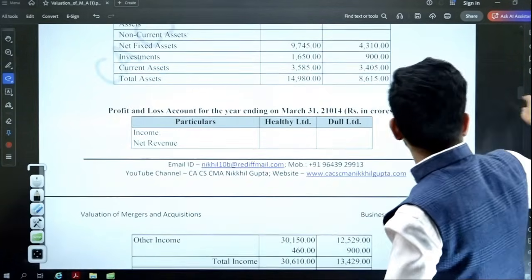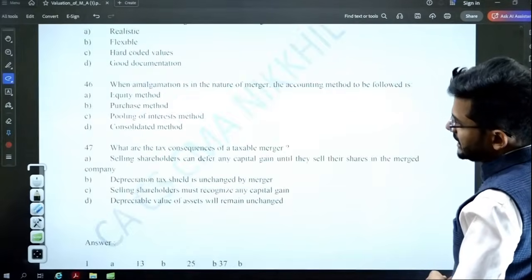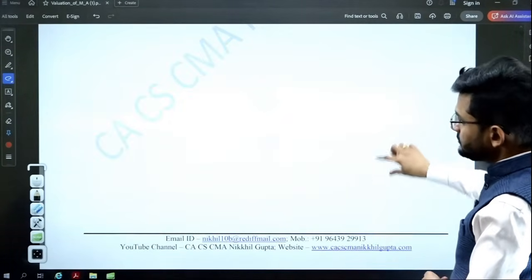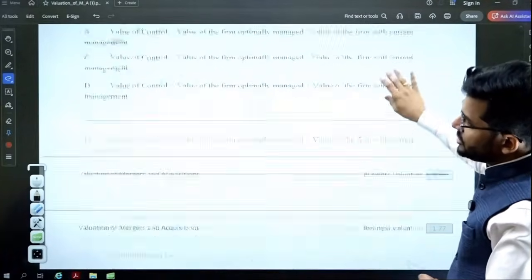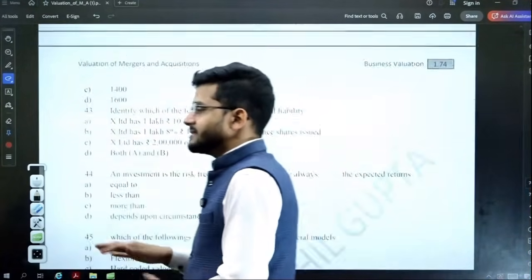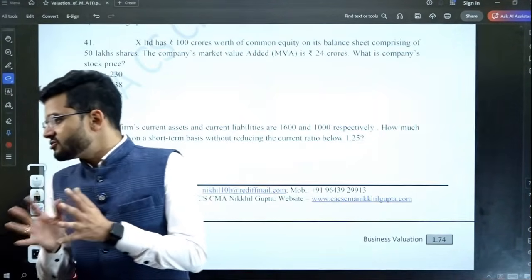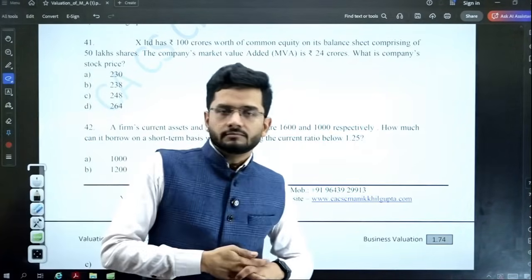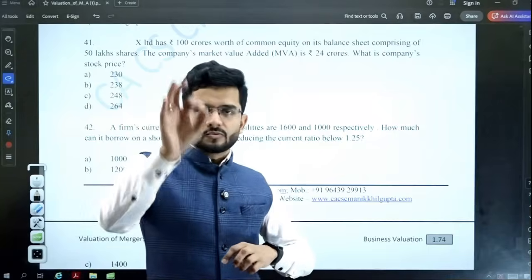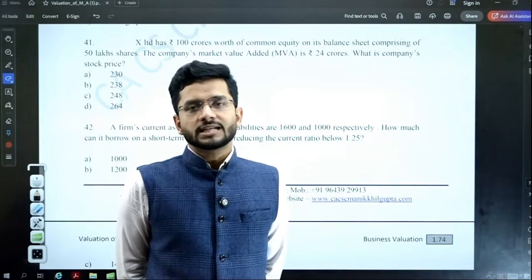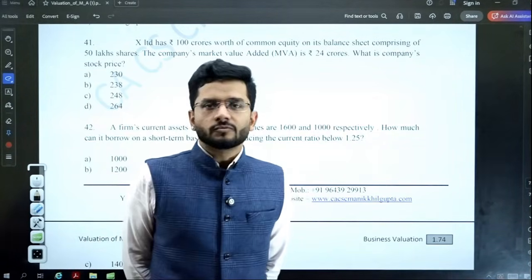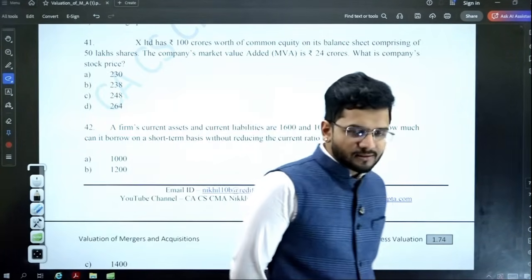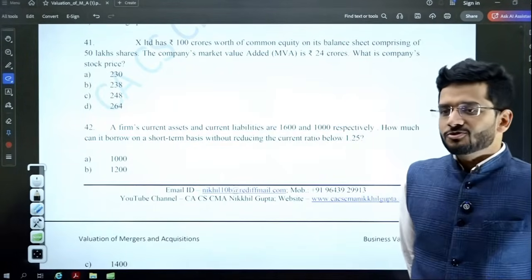Yes, so these are the practice questions which you need to do, guys. And these are the MCQs which you need to perform. There are MCQs which I have given on the back side. These MCQs you should do yourself, and yes, then you are prepared with this chapter, mergers and acquisition, and I'm very sure that you will get bare minimum 15 out of 20 marks in merger and acquisition, because a 20 marks question is expected from merger and acquisition. 15 out of 20 is a bare minimum expectation after you complete this entire portion. Yes, merger and acquisition is yours.